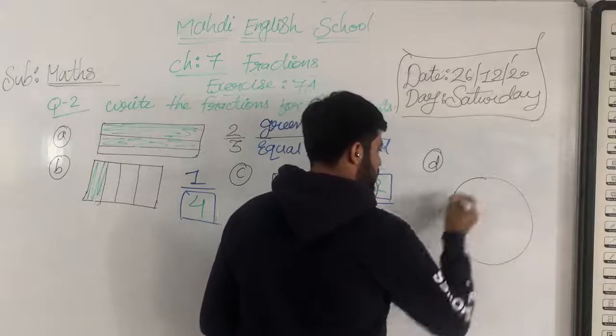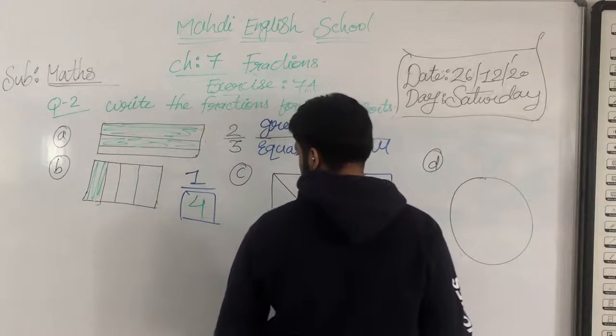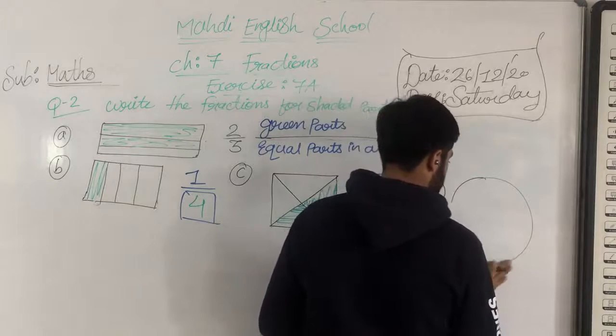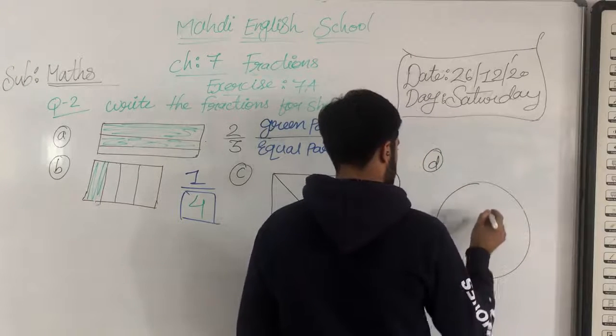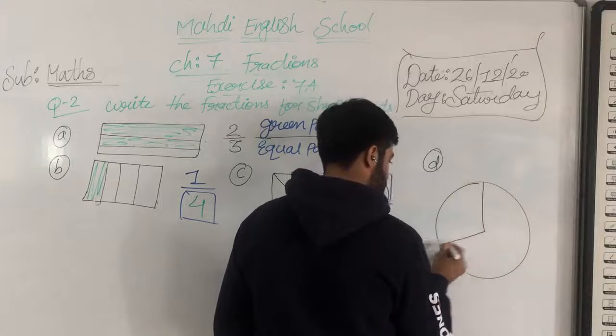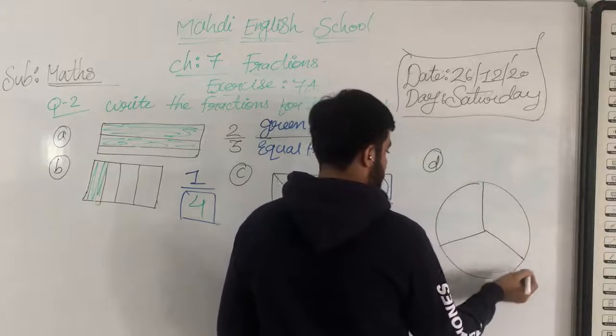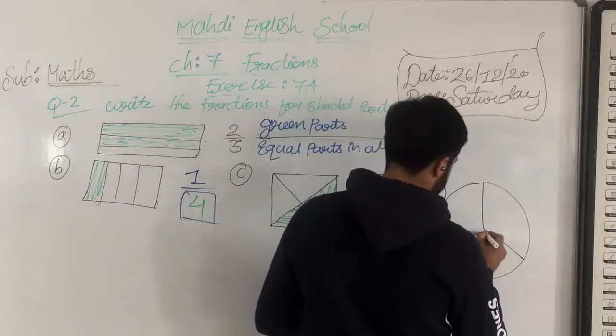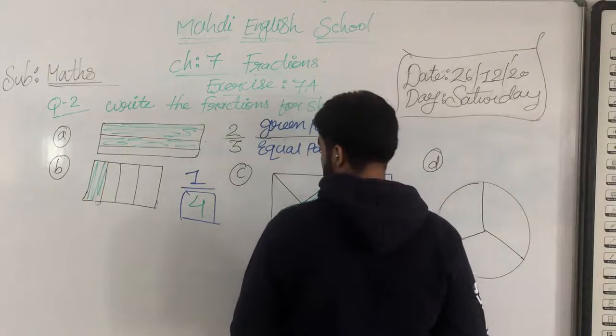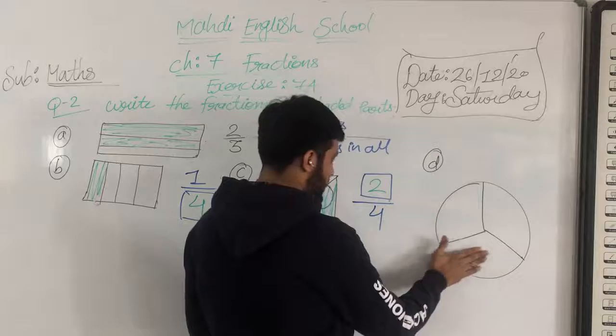Question number D is what, my dear students? Question number D is a circle. In the circle we have to check the parts. How many parts of the circle? 1, 2 and 3.